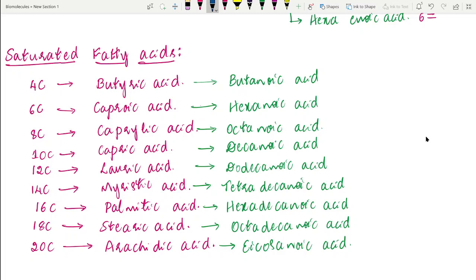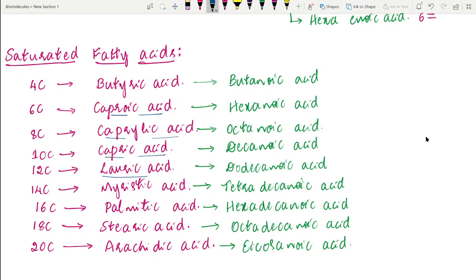First, let us know about the common names and then we will move on to the systematic names. The 4-carbon fatty acid is called butyric acid. The 6-carbon fatty acid is called caproic acid. The 8-carbon fatty acid is called caprylic acid. The common name of the 10-carbon fatty acid is capric acid.